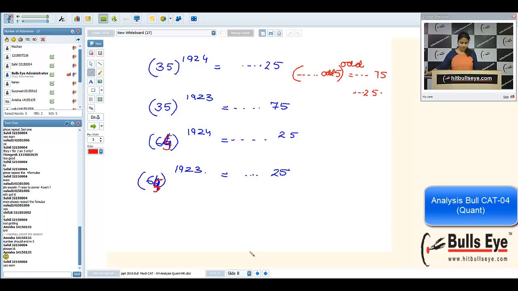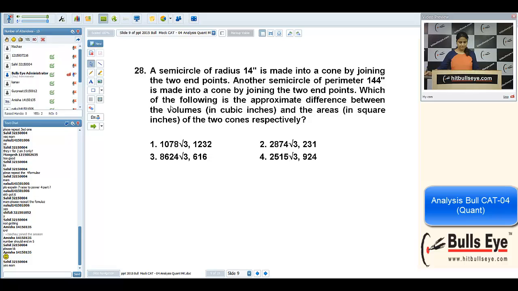Okay. Let us move now. Yeah, 28th question. Good one. Good calculation. But you could solve it for either volume or area because all the options are different. Should I explain this sum? If you want 28th question to be explained, please write 28 in the chat box.